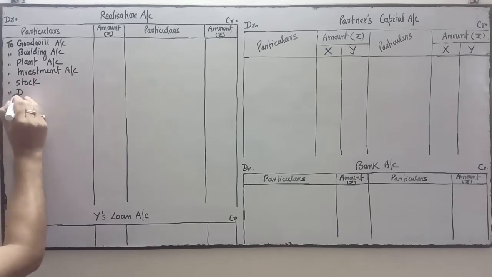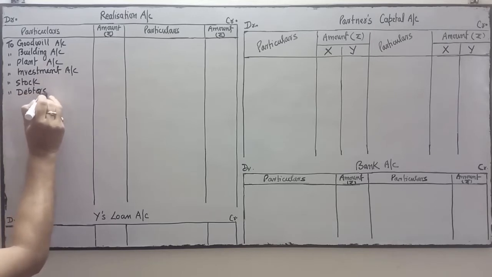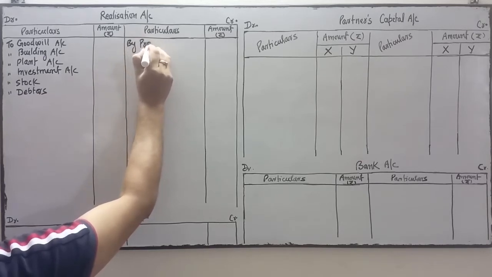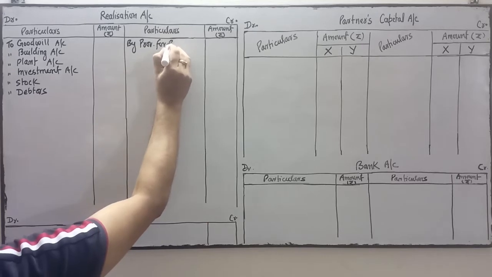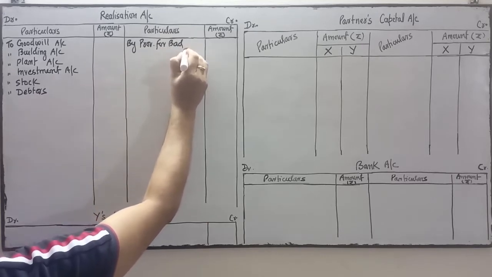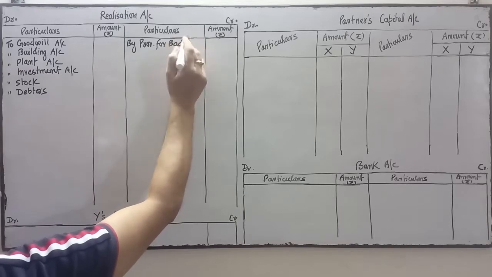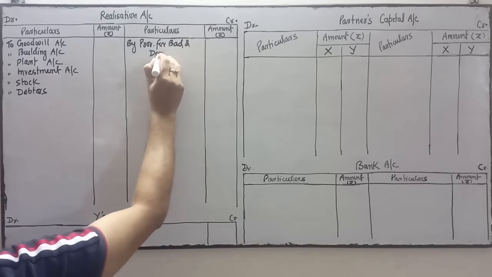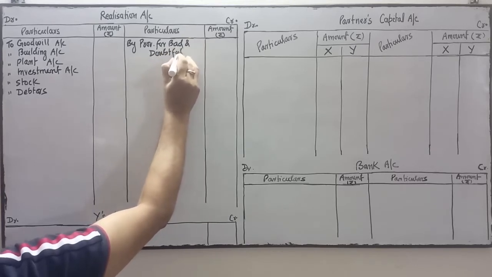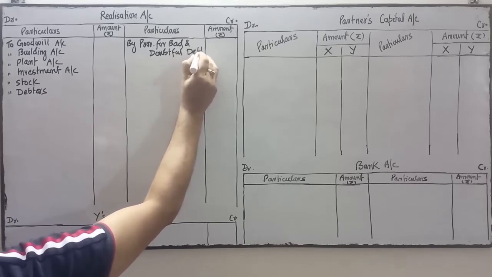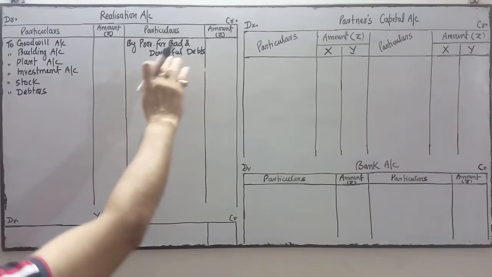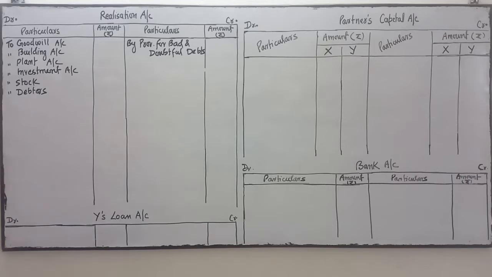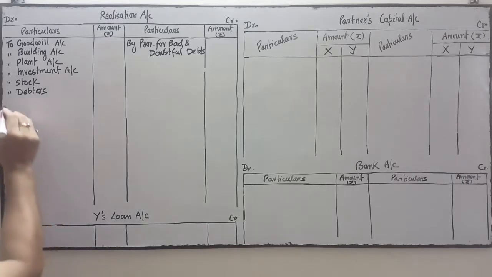Thereafter debtors. On this side you write the provision for bad and doubtful debts. We'll write it on this side, but this is not going to be paid. We are not going to pay this amount, it's a provision. Next in the asset side is bills receivable.